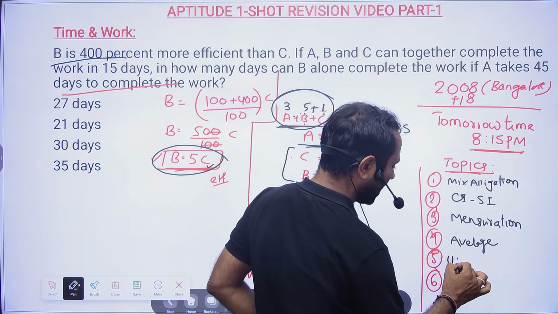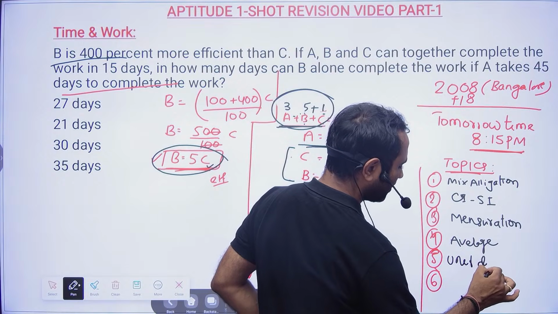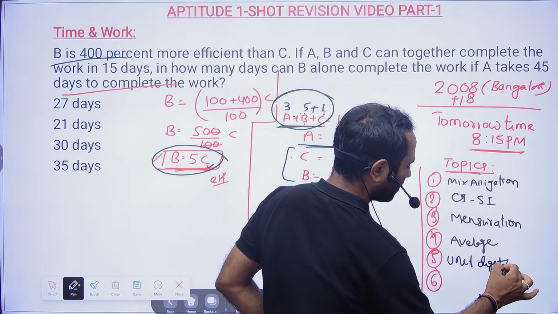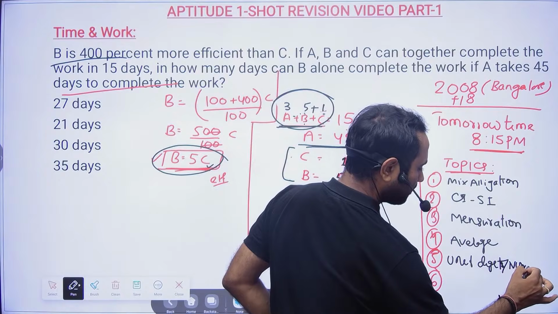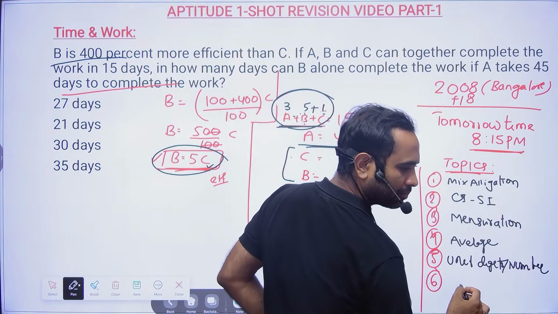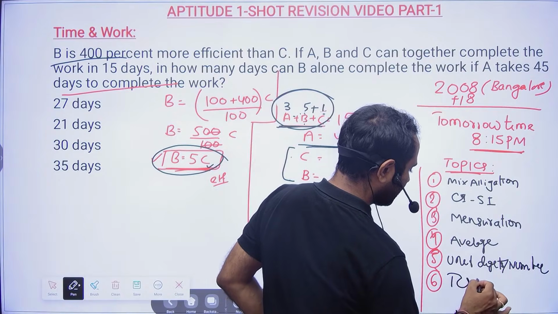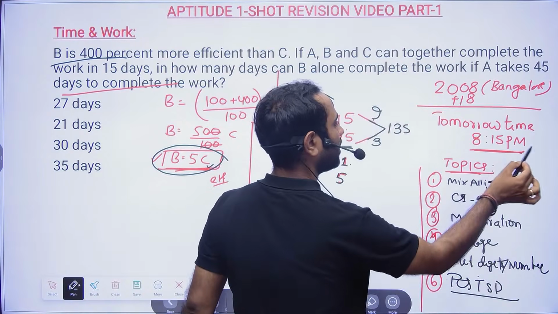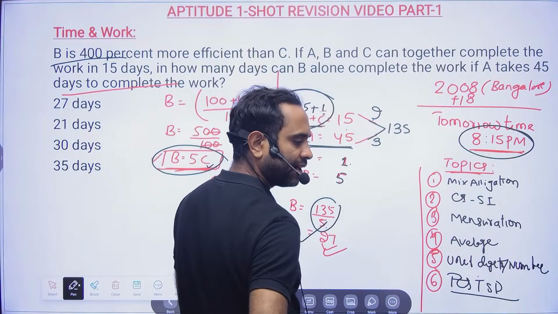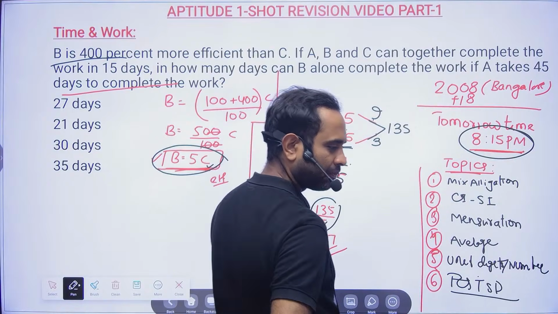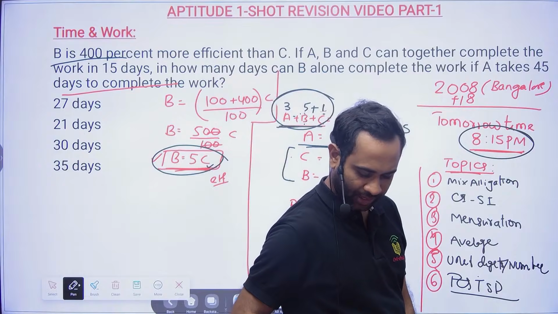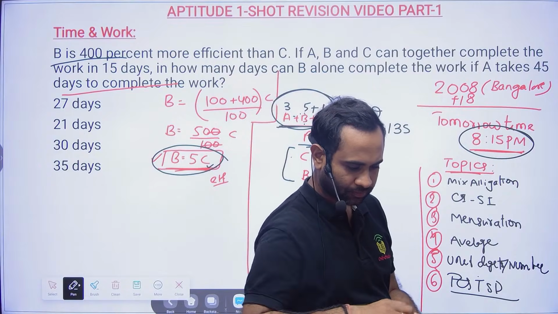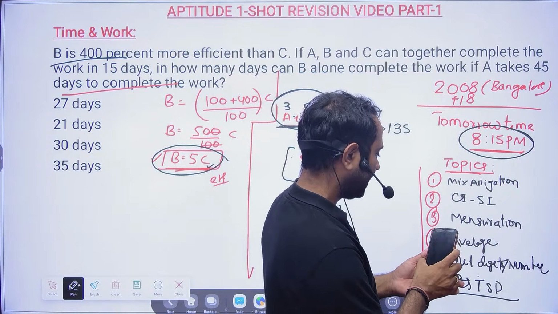Unit digit, okay. Unit digit I already took in number system. Some concepts I can take. Number system, trains problem, and TSD. So for tomorrow, let us be like this. 8:15 p.m. I will schedule it today. Syllogism. I am from Bangalore, sir. Thank you.